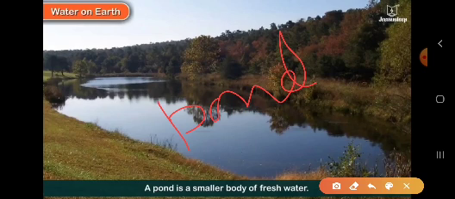These also have still water. The water in the pond also does not have movement. It also does not move to longer distances. They are surrounded by land from all sides. That is why there is no flow in this water and it stays at the same place. So children, these are also fresh water bodies, but they do not move and they are comparatively smaller than the lakes. So children, these are the different water bodies present on the earth.